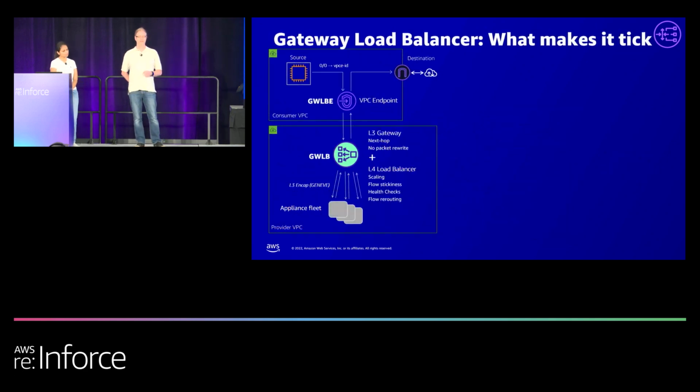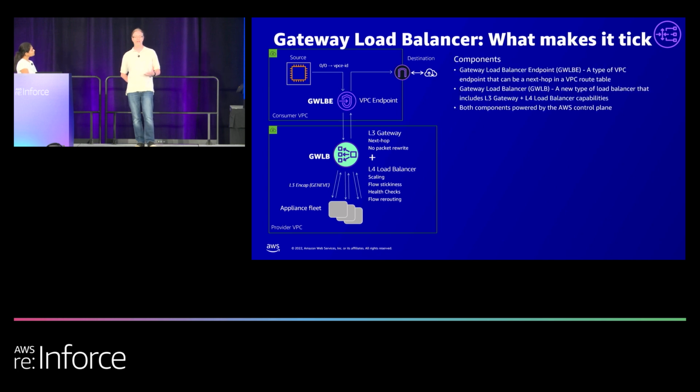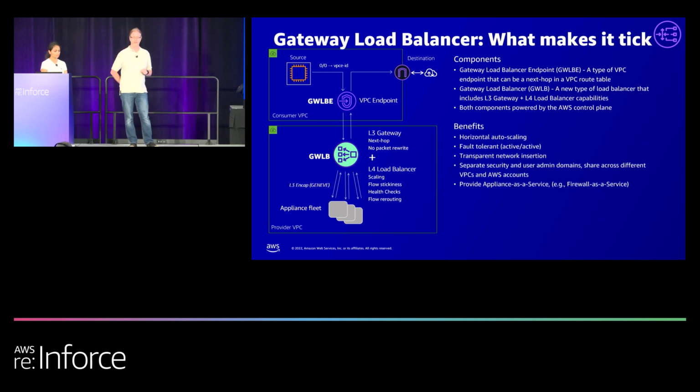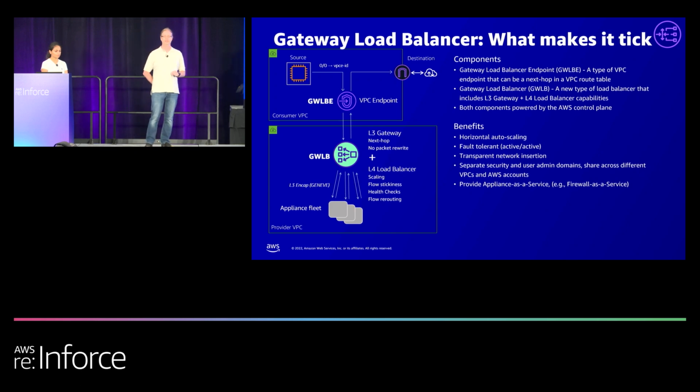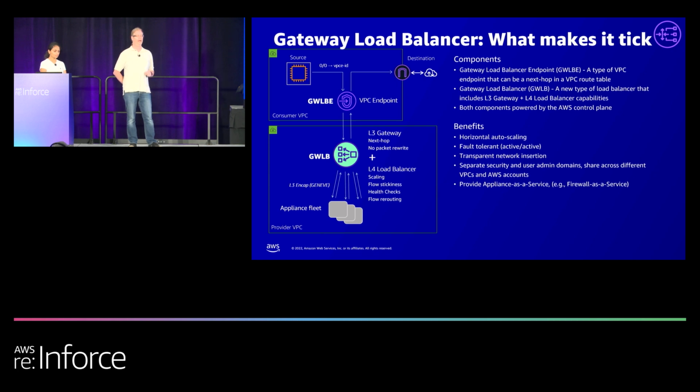So let's break down a couple of things that make it tick. As I've mentioned before, we have our fleet, we have our source, and we have our gateway load balancer. Some of the benefits this gives you are the layer 4 load balancer capabilities with the layer 3 gateway. You still inherit all those cool things with AWS Config. You still inherit that it exists within a VPC, as well as the horizontal scaling that you get on your back-end targets or your firewall. So you don't have to worry about those whole state things and ENI shifting or trying to change routes. You don't lose connectivity as you scale out. Once you scale out, you just simply add more and more flows.